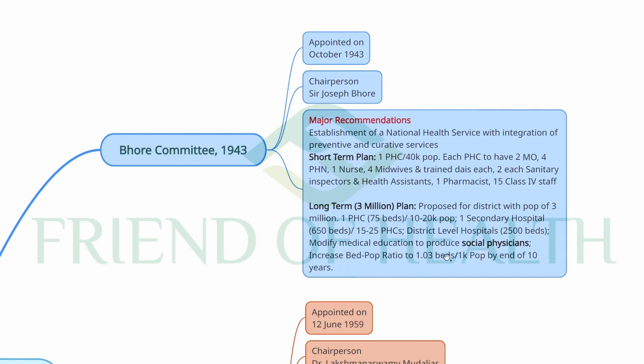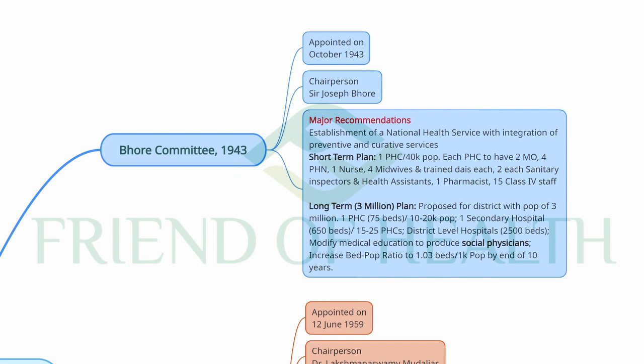And modify medical education to produce social physicians. This itself can come as a simple direct MCQ, where the question will be: social physicians are one of the major recommendations by which committee. Other committees' names will be there. Bohr Committee is the answer. 1943, before the independence of India, the committee constituted in British India.